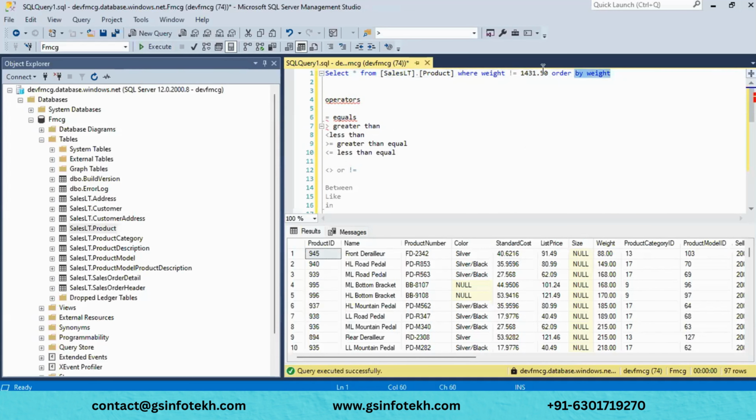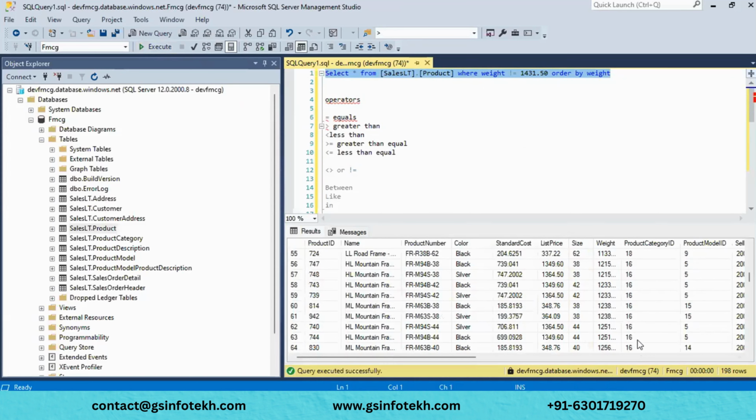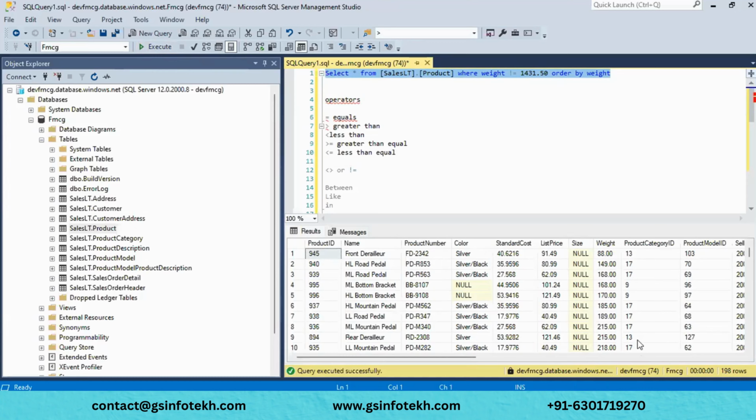Only that particular value will be skipped and the rest of the values will be executed. Only that particular value will be skipped and remaining values will remain as it is. Okay, and you can select a specific range. For example, you want to select where the weight is between some range. You can do that as well. The specific range will be selected,